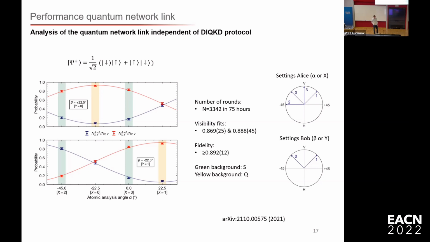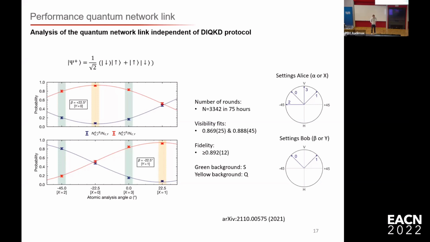For Alice, we have the 4 settings, and you see those 4 settings horizontally here. For Bob, we have the 2 settings: this is Bob setting 0, and Bob setting 1 is the bottom plot. The points that you see are the correlation and anti-correlation probabilities. Correlation means the 2 atoms are still there. Anti-correlation means one is still there and the other not, or the other way around. We can estimate the fidelity of the state by fitting those functions, and we see that we get a fidelity of almost 90%.